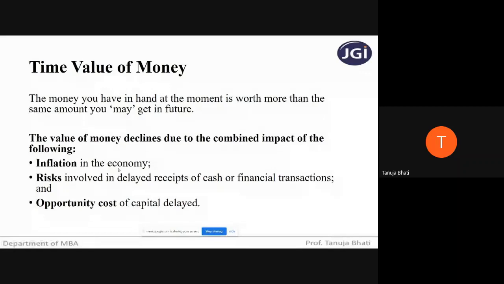In an inflationary economy, where prices are always rising, the money received today has more purchasing power than the same money received in future. A rupee today represents a higher purchasing power than a rupee a year after.